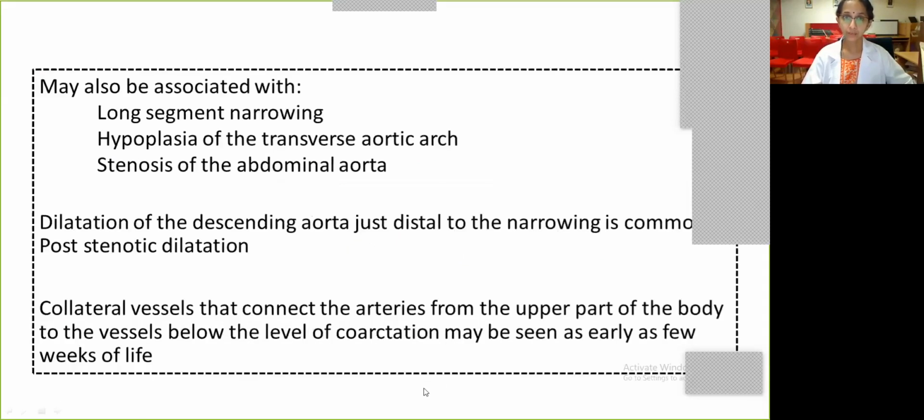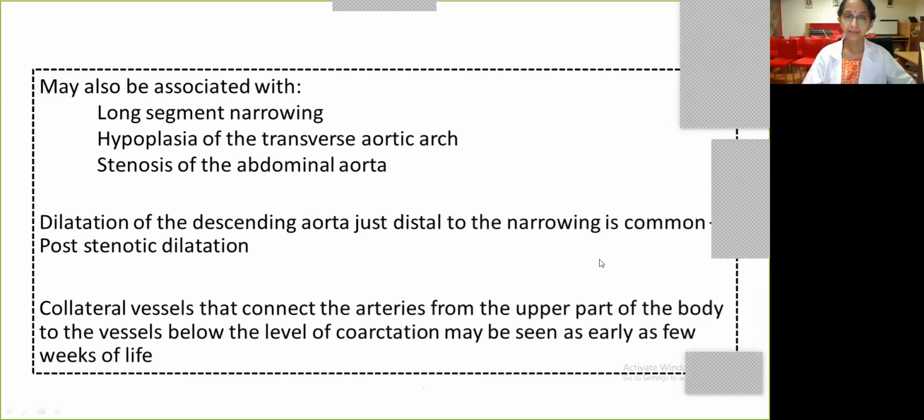However, coarctation may extend beyond the juxtaductal area. It could be a long segment, or it could be associated with hyperplasia of the transverse aortic arch, and sometimes there could also be stenosis of the abdominal aorta. Most commonly, there is a post-stenotic dilatation, where the segment after the narrowing has dilatation in part of the descending aorta.